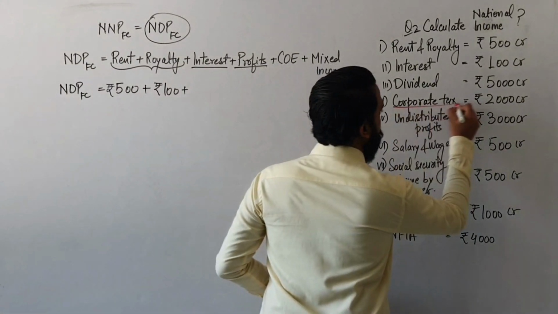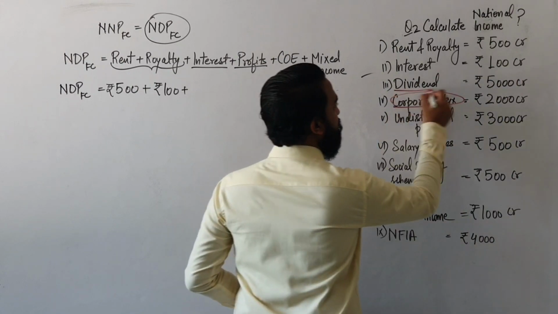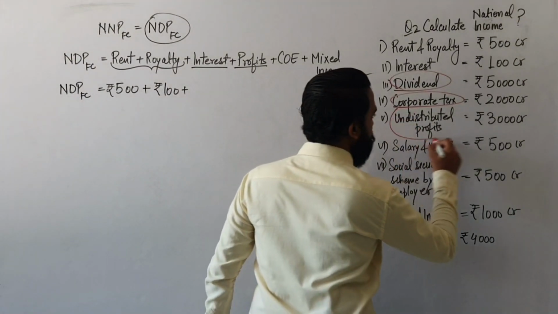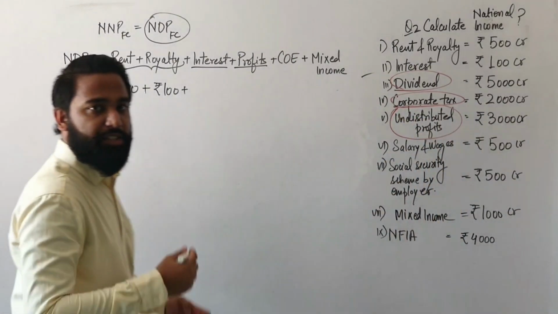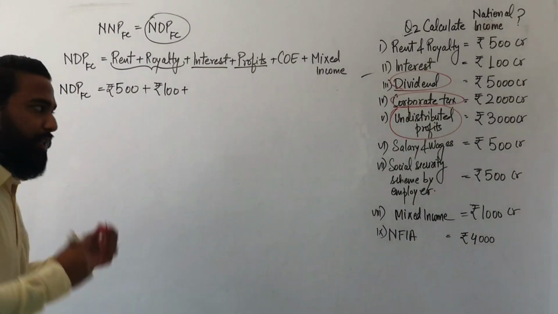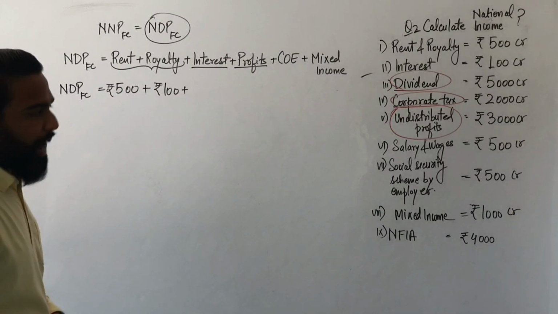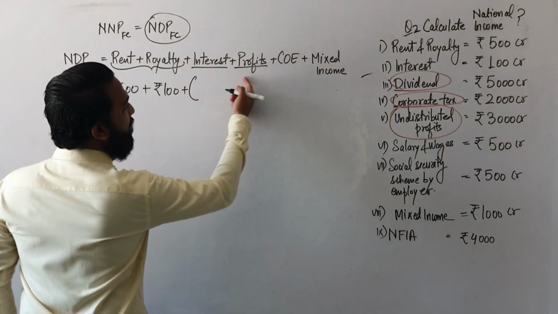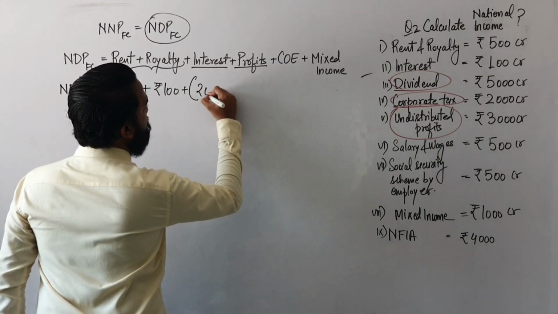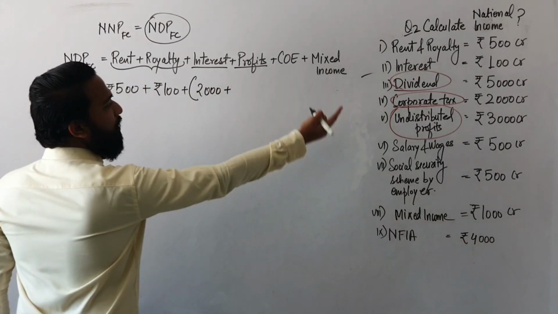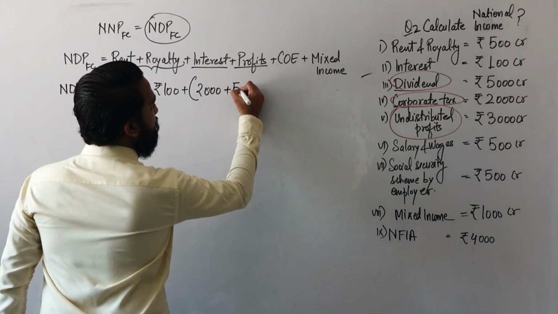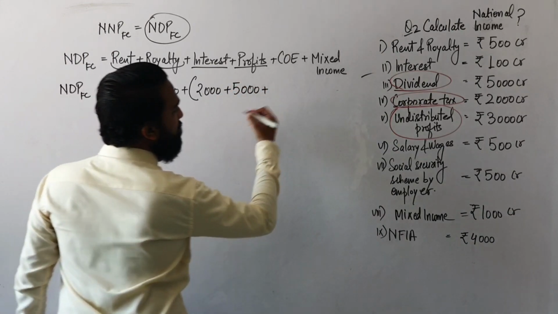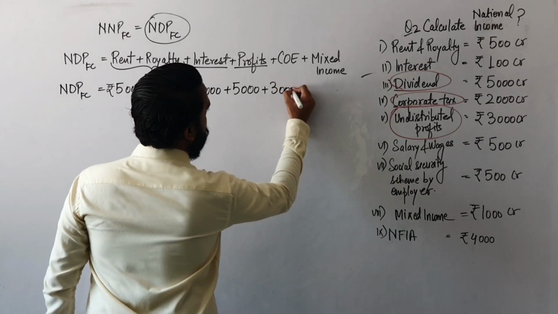One is corporate tax, the other is dividend, which is shared with the shareholders, and the undistributed profit, the reserve and surplus, which is kept by the firm themselves. So you need to add all these three things. To calculate profit, you add corporate tax, which is 200, dividend, which is 5000, and undistributed profits, which are 3000.